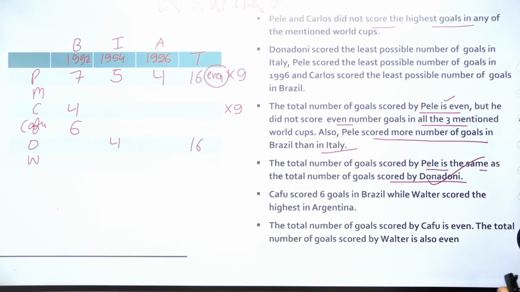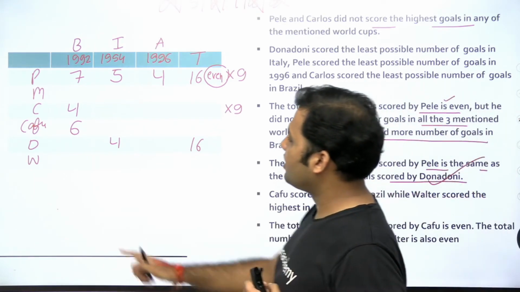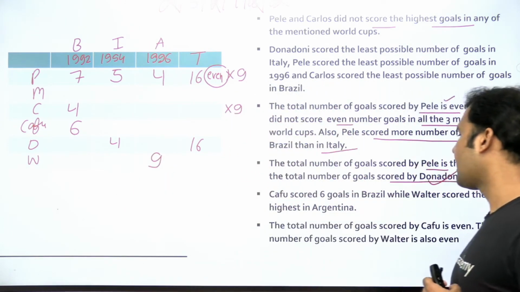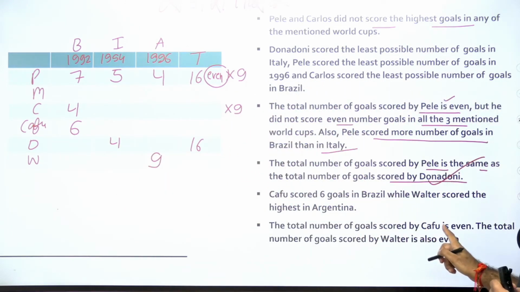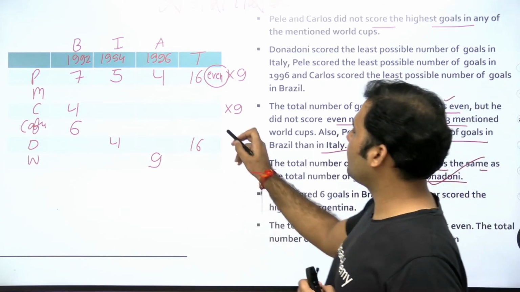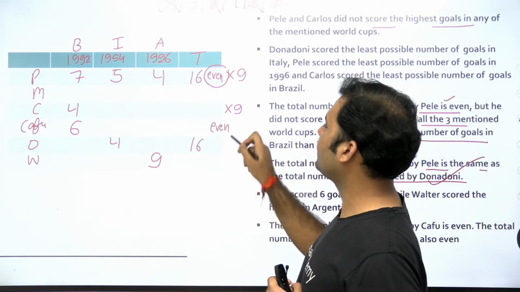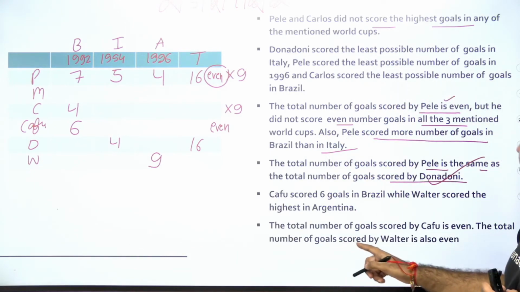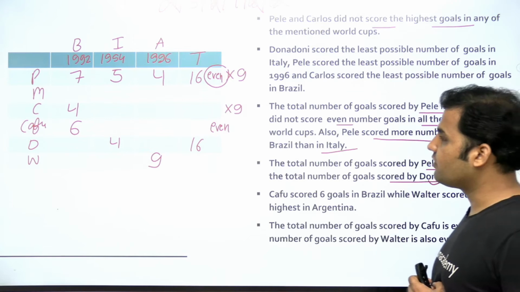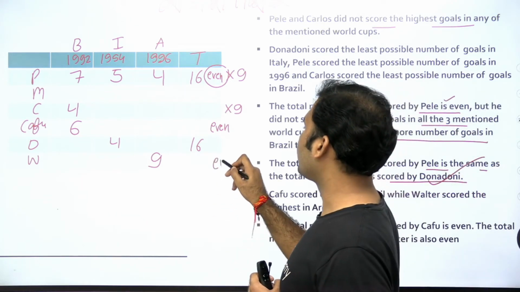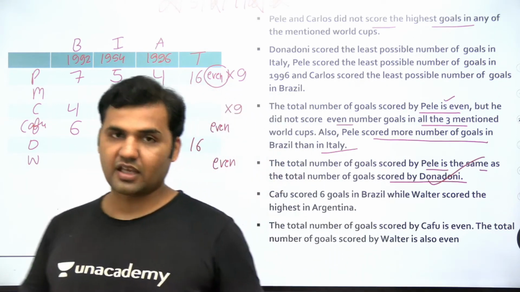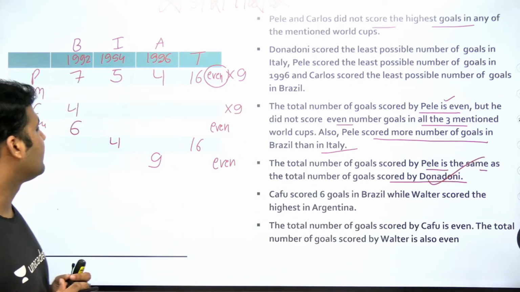While Walter scored the highest in Argentina. Walter is scoring highest in Argentina, so this number will be 9. The total number of goals scored by Cafu is even, right? So the total value here should be an even number. Let's see what is the possibility. The total number of goals scored by Walter is also even. So Walter का total भी even आना चाहिए. These are the information. Now try to connect everything to fill in the remaining information, guys.